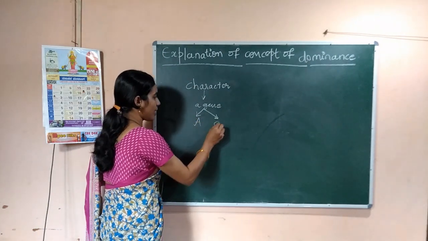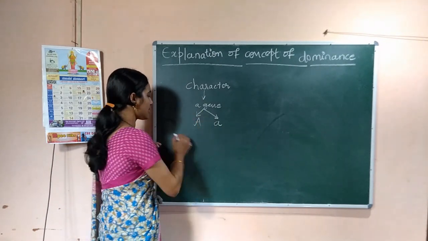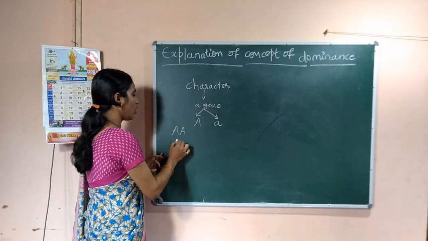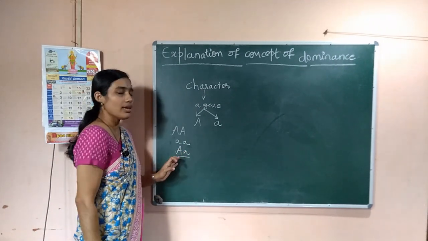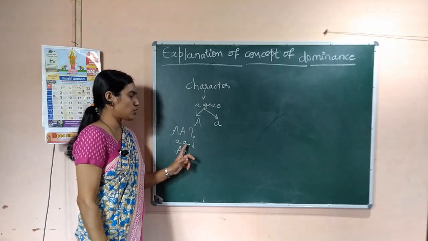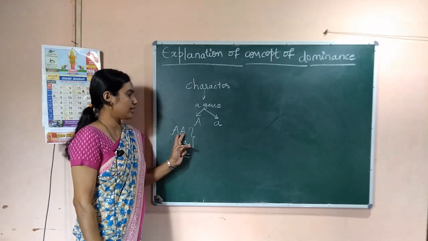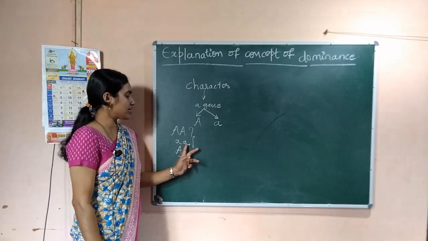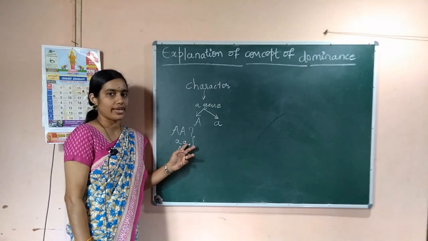That may be, I am taking like A, and the two alleles may be similar, or the two alleles controlling a character may be different. In the first case, the two genes or two alleles controlling a character are the same. That is what we call the homozygous condition. And in the second case also, both the genes are similar, that means similar genes controlling a character.